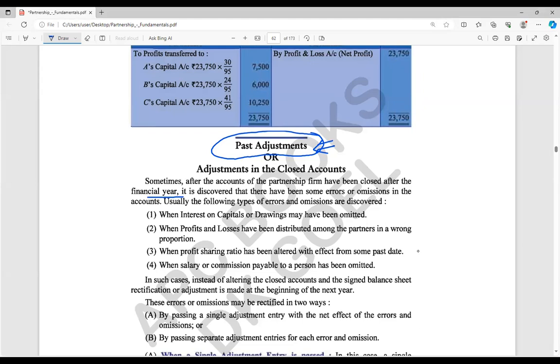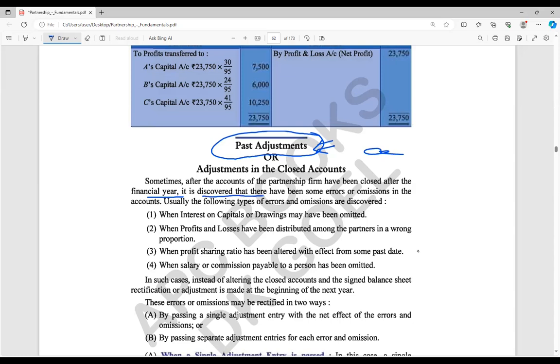After making them, you found that you have made some errors. Sometimes you have made some omission, that means some things you have not written, sometimes you have written more, sometimes less, and many other things can arise.